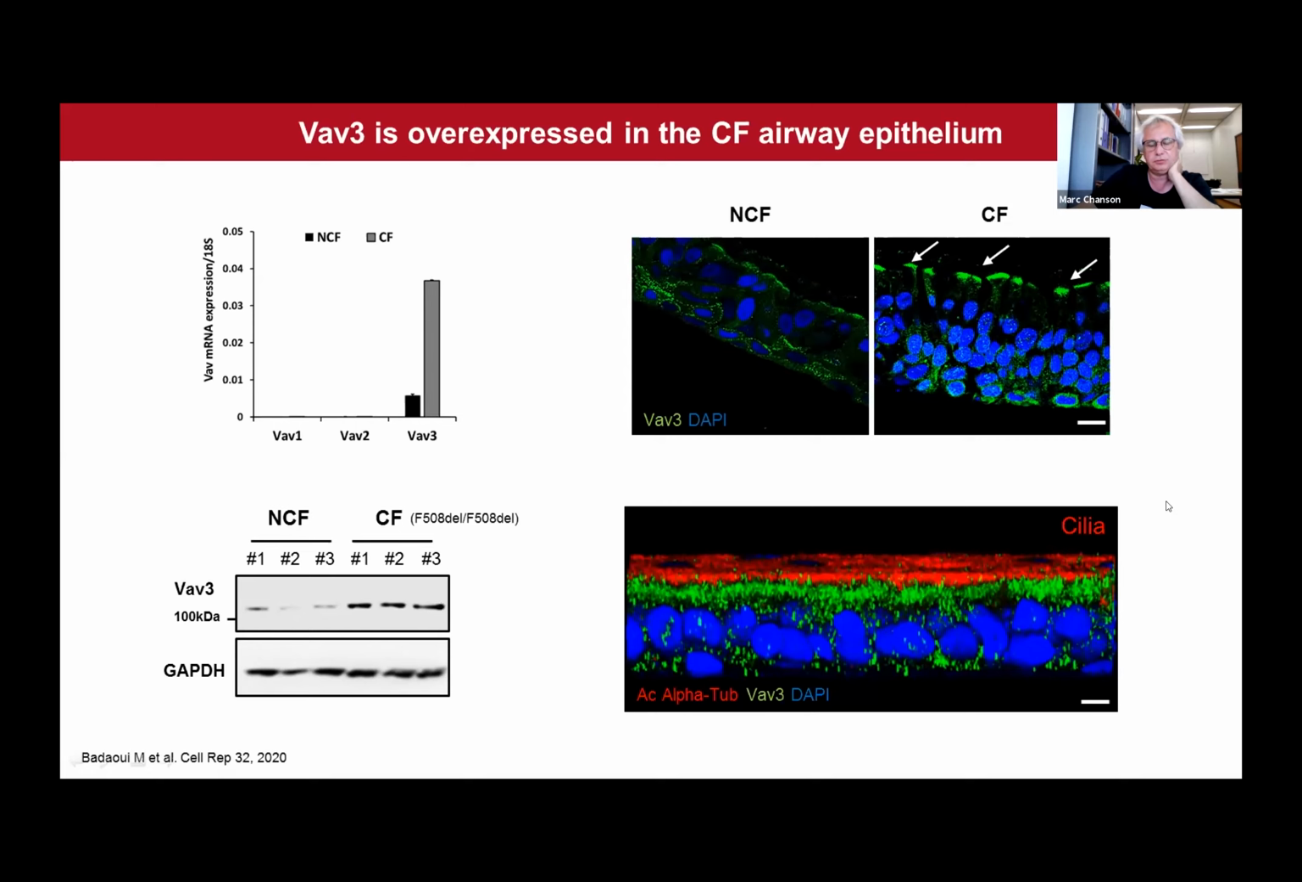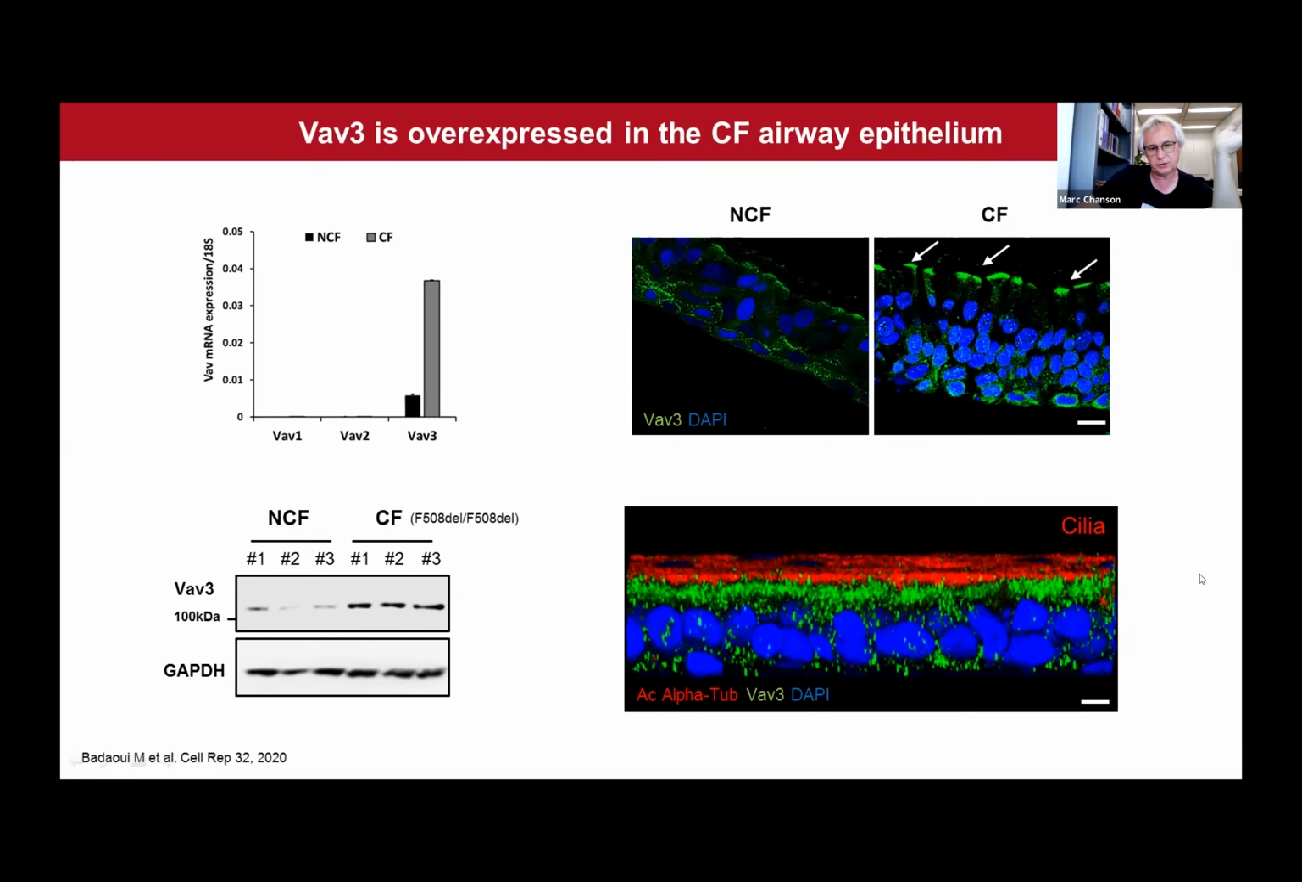This is a 3D reconstruction from confocal microscope images showing the accumulation of VAV3 in CF cells underneath the cilia, which are stained here by the acetylated alpha-tubulin antibody. So this data indicates that VAV3 is overexpressed in the CF airway epithelium.